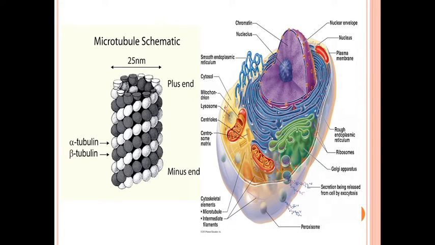So these microtubules are made up of two units, alpha and beta tubulin, which attach to each other and form a tubulin. The important function of microtubules is formation of the mitotic spindle during cell division, and movement of organelles inside the cytoplasm of the cell.